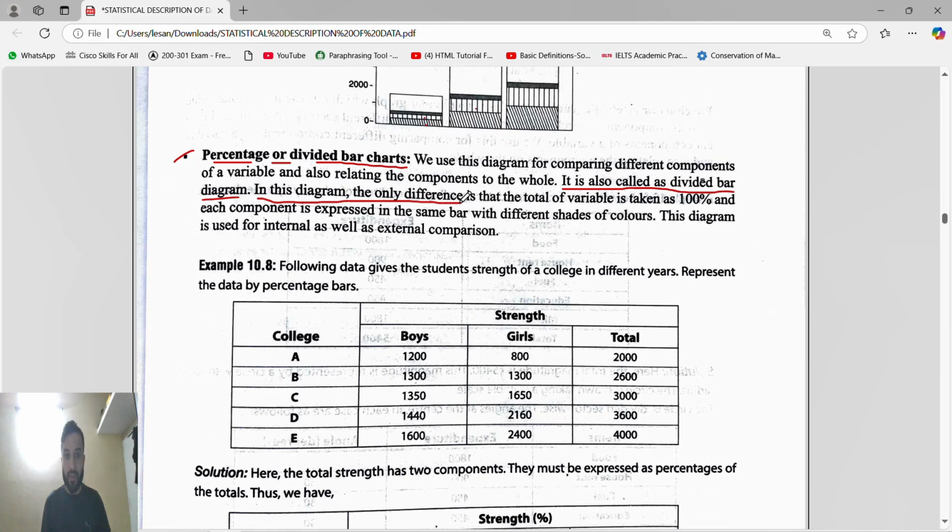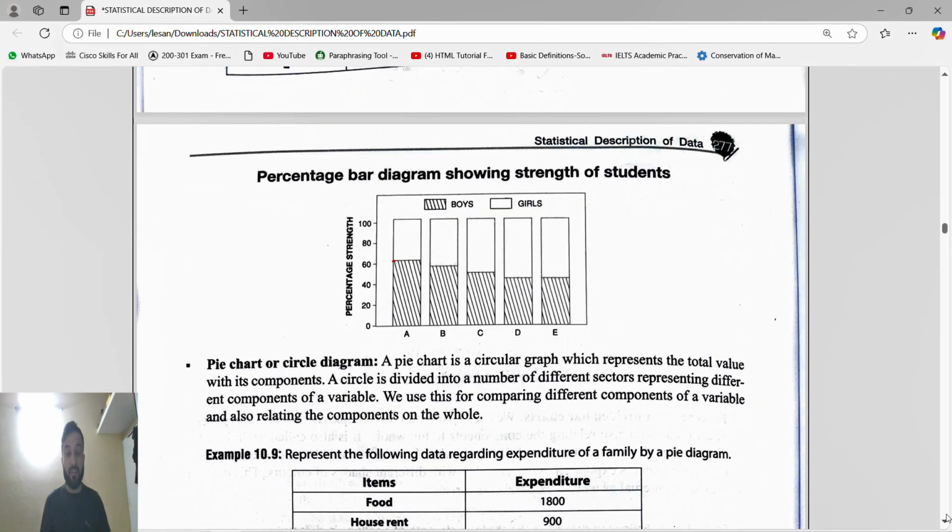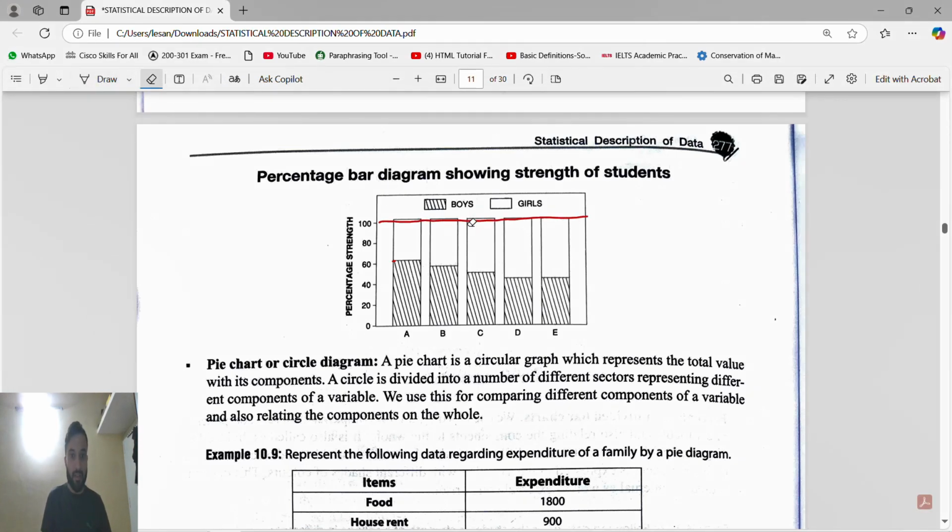The only difference is that the total of the variable is taken as 100%, that is, as a percentage, because it is a percent diagram. You can see here 60% is boys, 40% is girls. So the maximum is 100, because percentage means a total of 100.